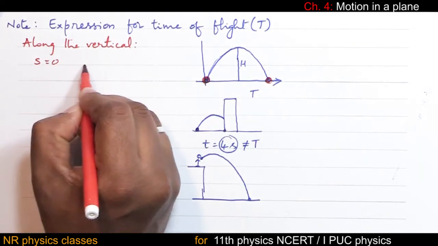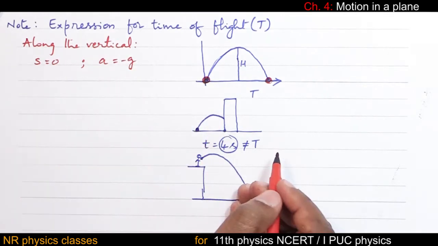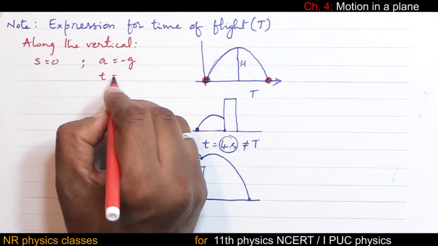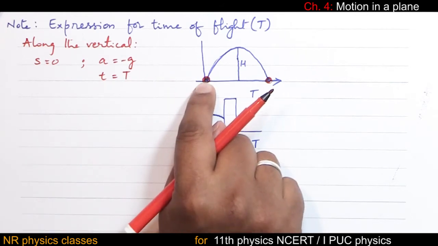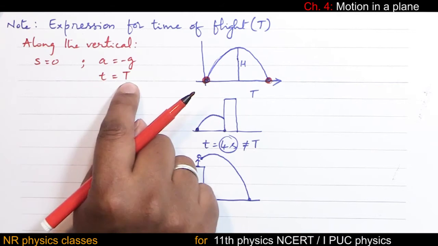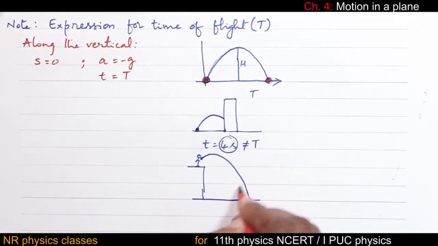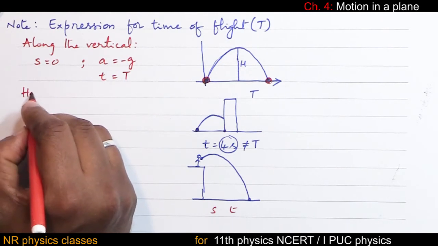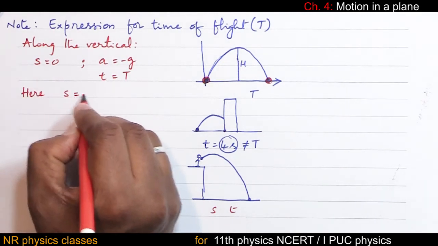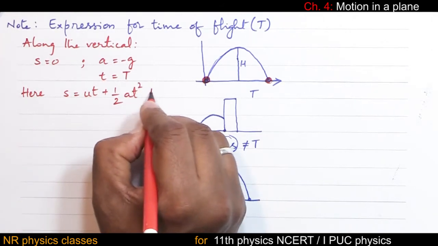So displacement is 0. Acceleration is minus g. Time taken from this to this position is time of flight. Observe, s equal to ut plus half at square.